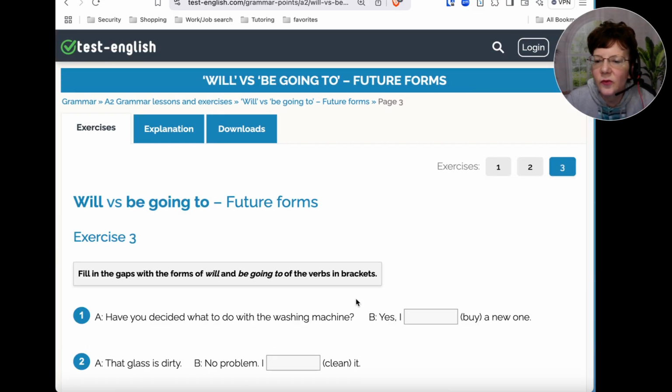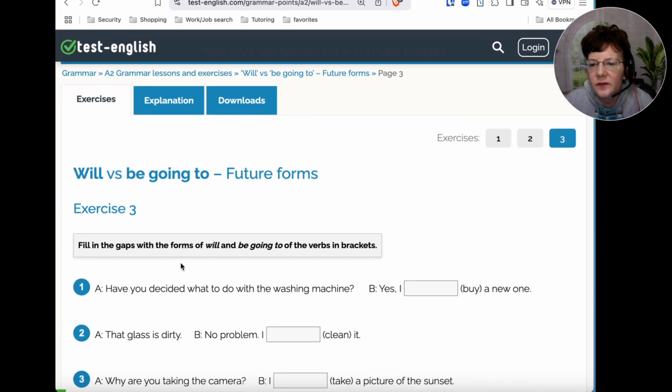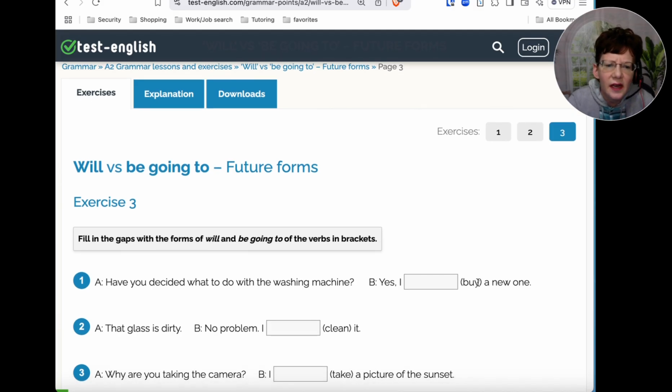All right, three. This time we'll fill in the gaps using will or be going to for the verbs in the brackets. We'll do a few of these. Have you decided what to do with the washing machine? Yes, I will buy a new one. So this decision was made before person A asked.